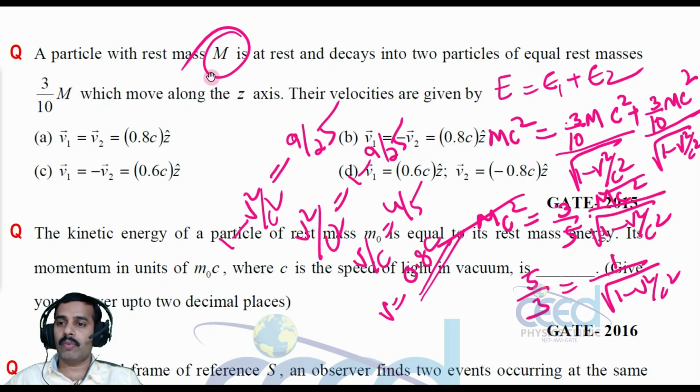Then only the initial momentum should be 0, right? That is p1 plus p2 is equal to 0. That is p1 is equal to minus p2. That means v1 is equal to minus v2. So option B is correct, right?